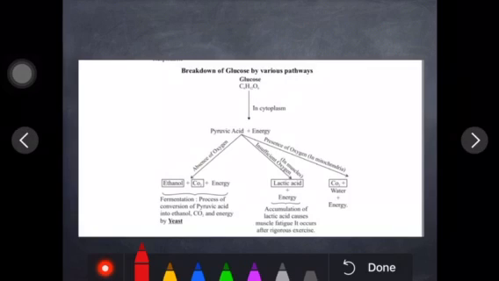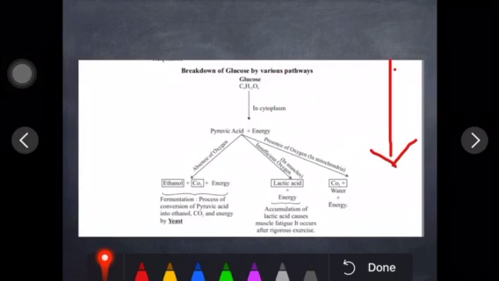Let's see the breakdown of glucose by various pathways. As you are aware, the meaning of respiration is oxidation of glucose. Next we should know how energy gets released in the body. For this you have to read about this pathway. Now children, one by one we'll see, as the story starts from glucose, which is the simpler form of food, and this simpler form we get by digestion.